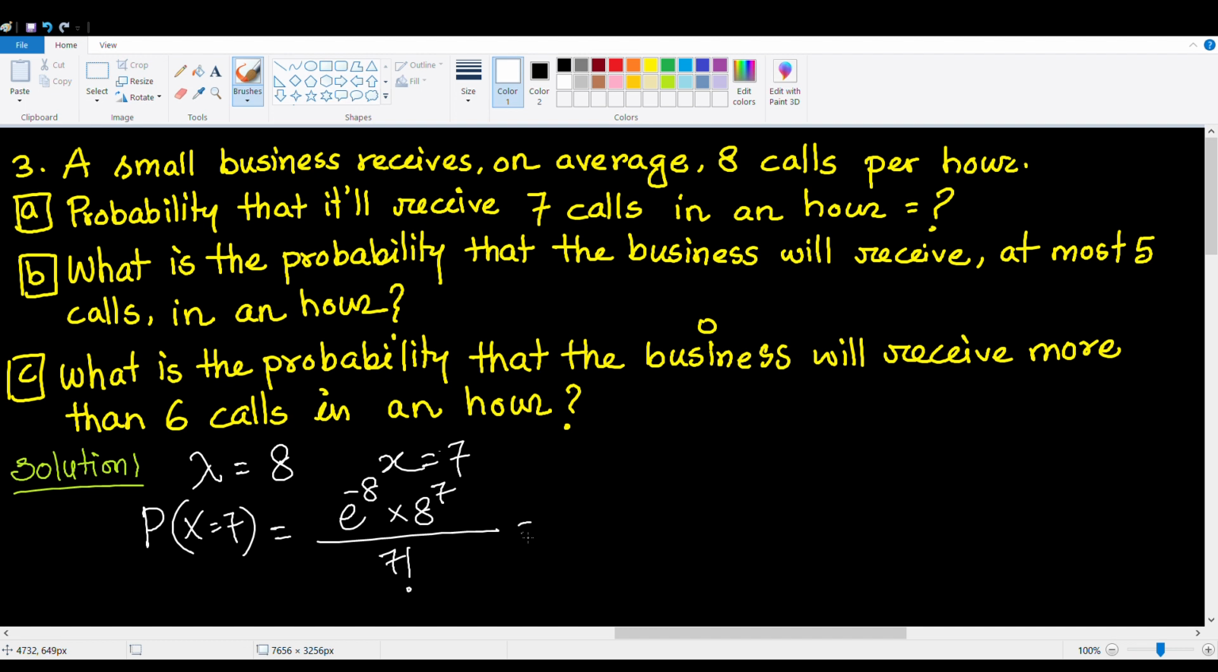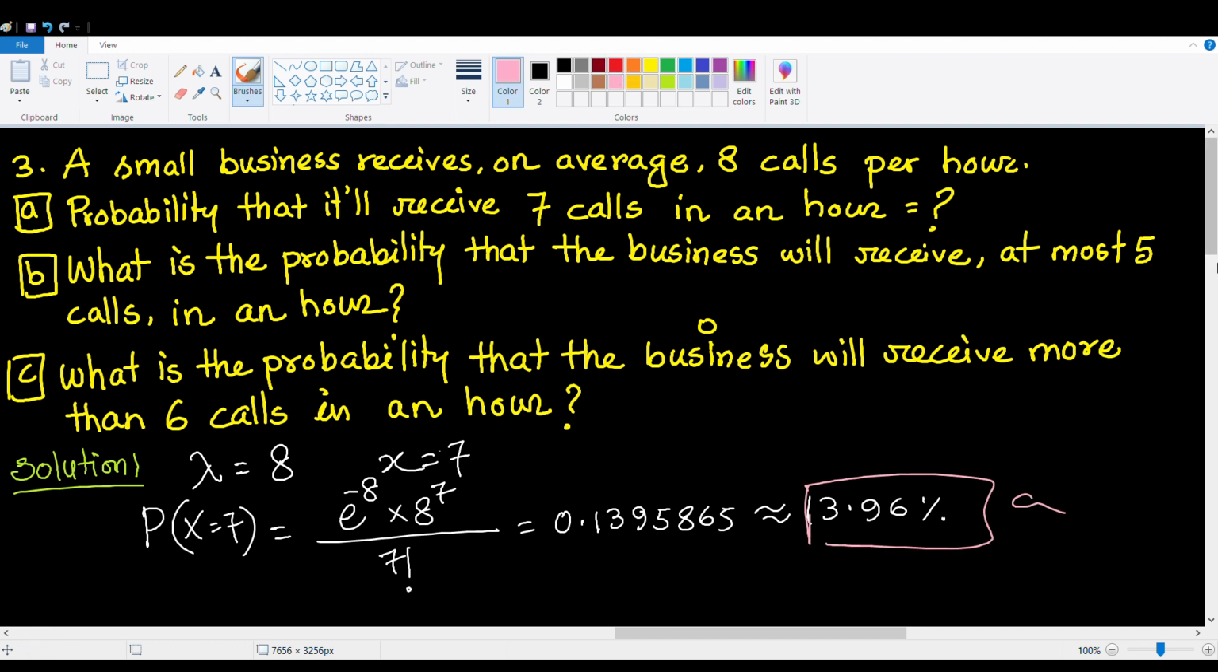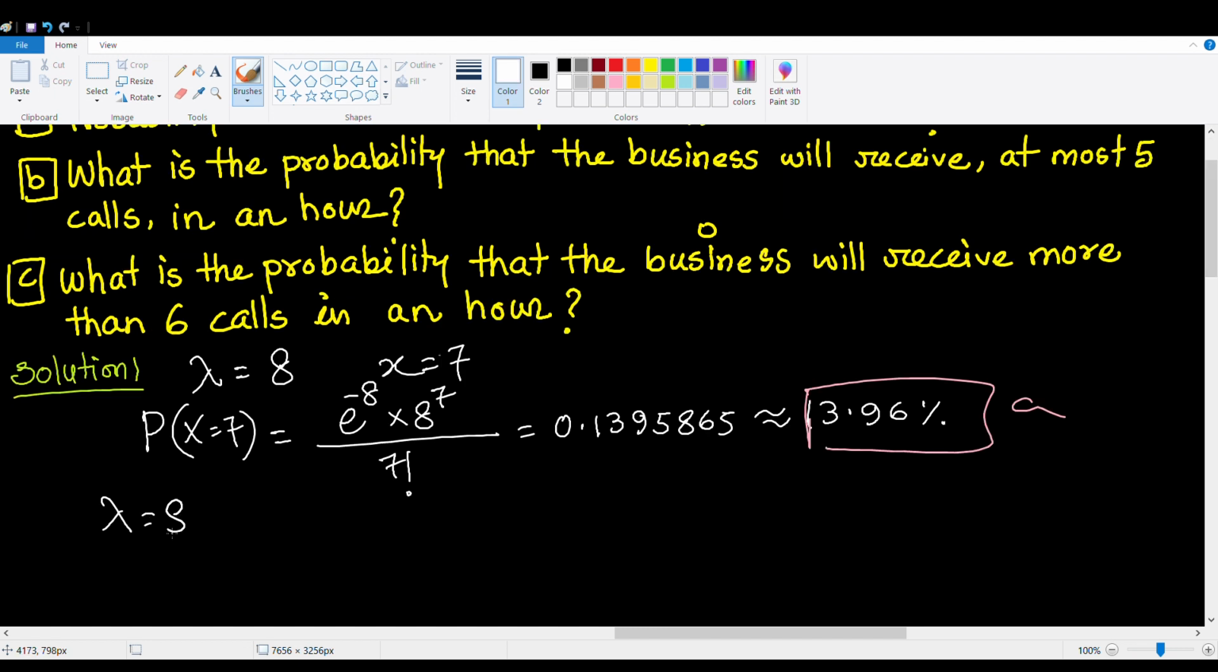If we plug this in, this is going to be 0.1395865, or we can say approximately 13.96%. So that's the answer for part A. Now let's move on to part B. What is the probability that business will receive at most 5 calls in an hour? Now lambda is still 8, that's not gonna change. What is x?